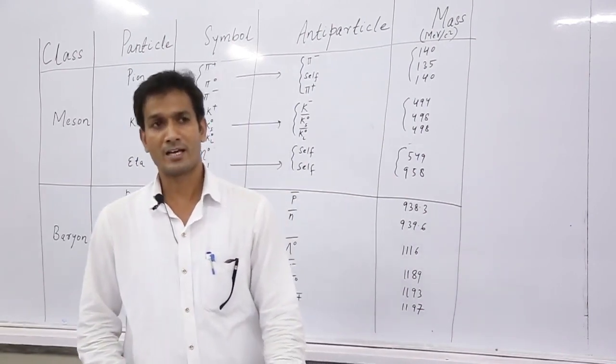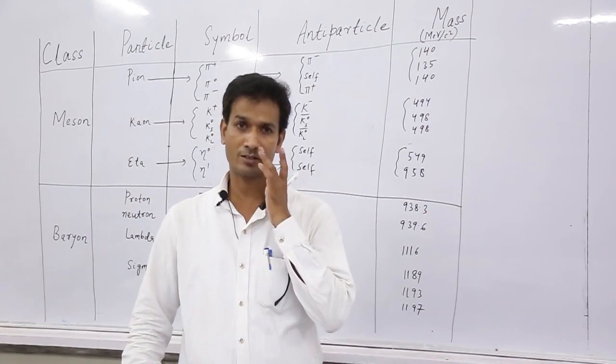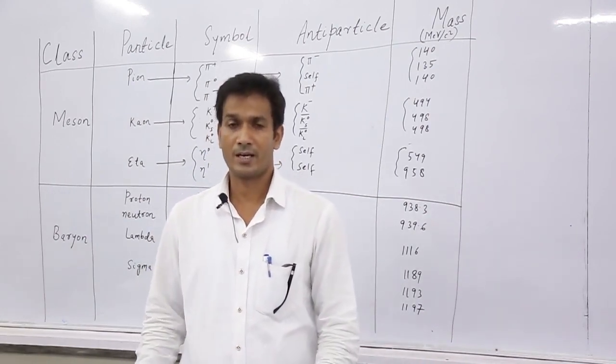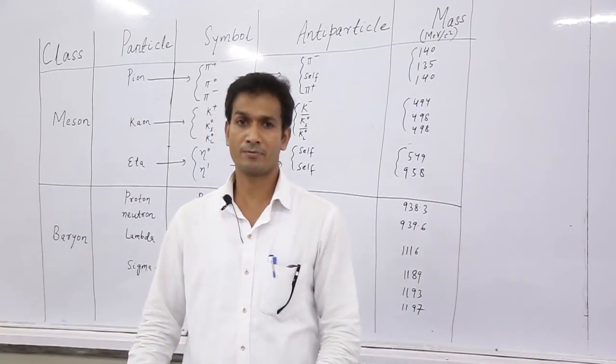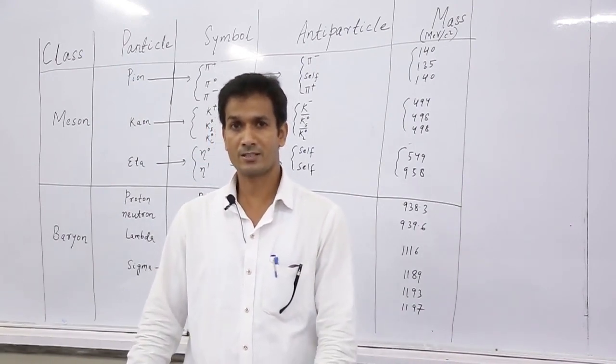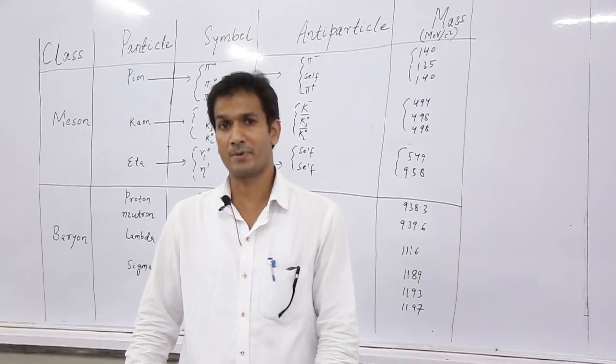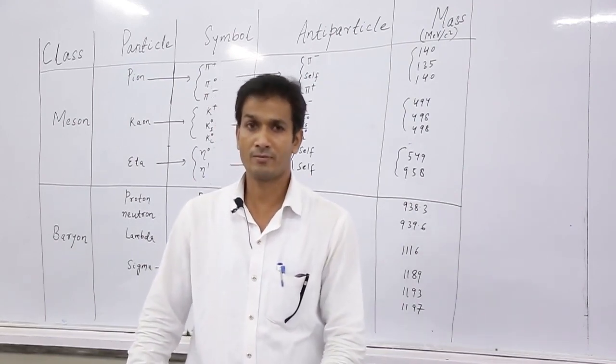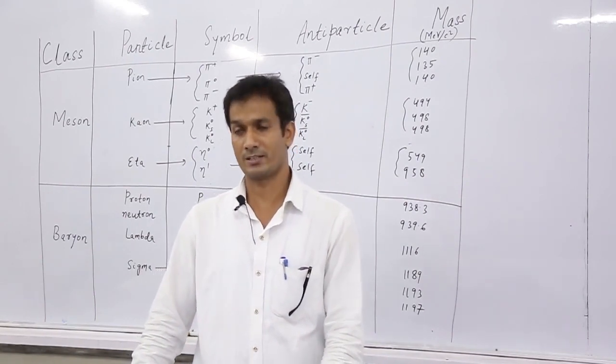In the last video lecture, we discussed different types of elementary particles on the basis of the parameters mass, interaction and spin. On the basis of these three parameters, we classified the elementary particles.